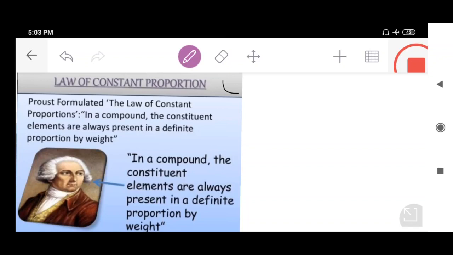They said that irrespective of where the compound came from or who prepared it, it had the same proportion. This led to the formation of a law, called the law of constant composition, also called the law of definite proportion, and it was given by the French chemist J.L. Proust.